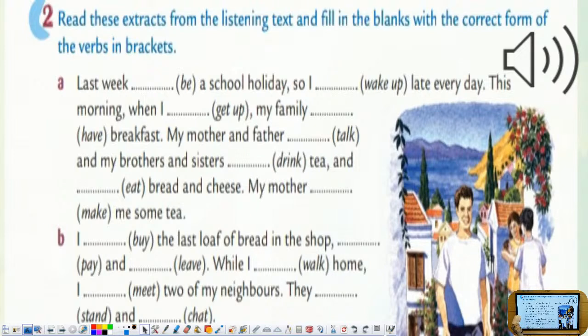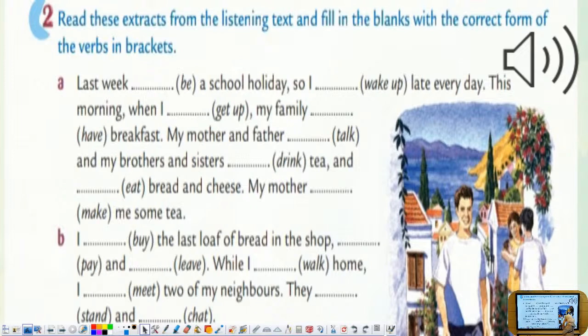1.2. Listen to this breakfast time story and answer these questions. Last week was a school holiday, so I woke up late every day. This morning, when I got up, my parents and my brothers and sisters were having breakfast. My mother and father were talking, and my brothers and sisters were drinking tea and eating bread and cheese. My mother made me some tea. "There's no bread left," my mum said. "Can you go to the shop to get some?" "Sure, Mum," I said, and ran out of the house.